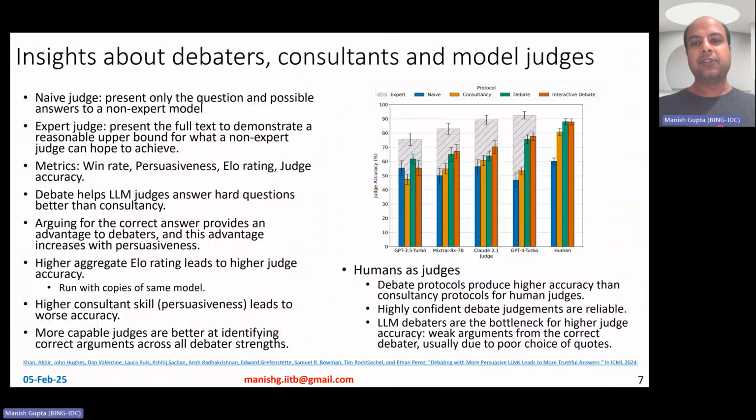Okay. So, all of these experiments are good, but what do we learn from this, right? So let's see what works better, debaters or consultants, right? So this plot actually says a lot. So let's look at the plot.